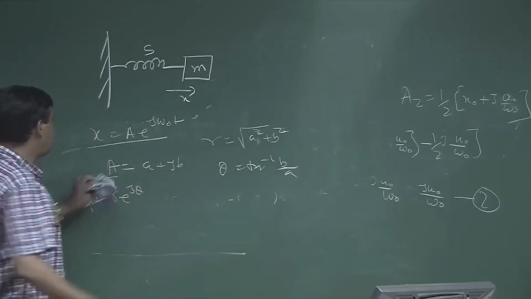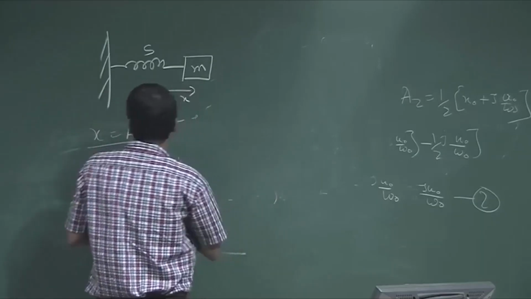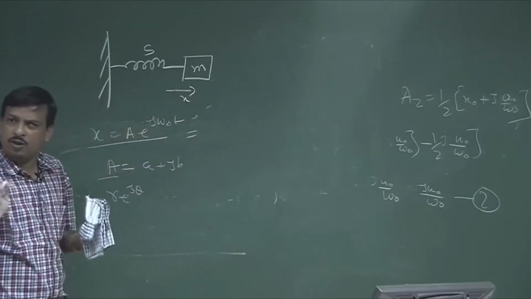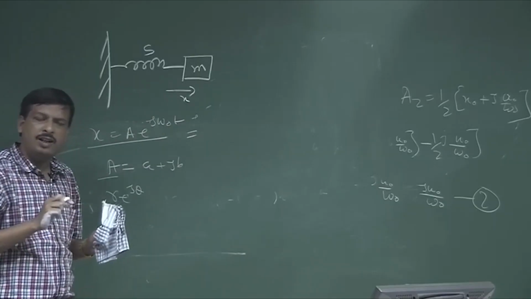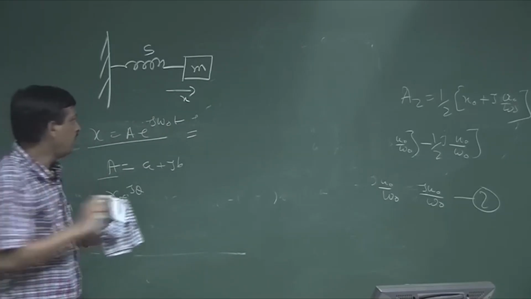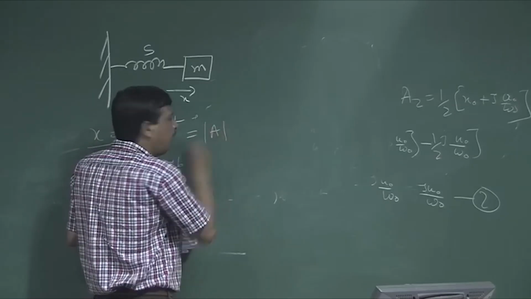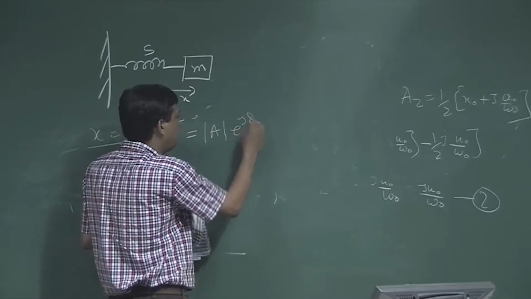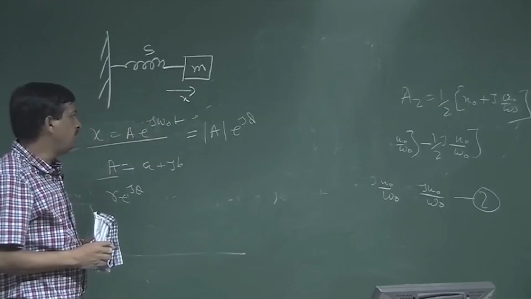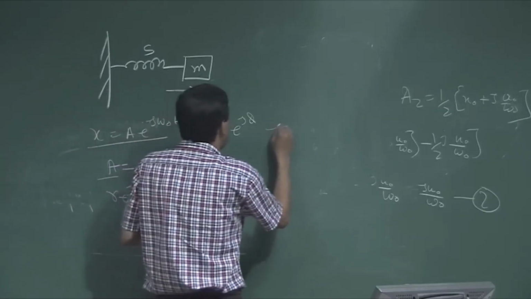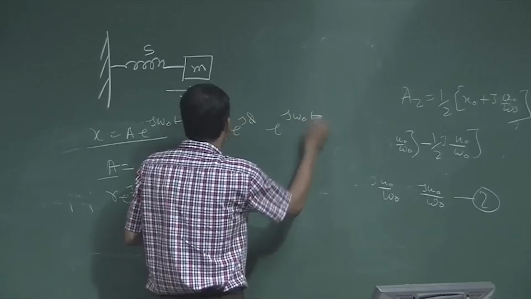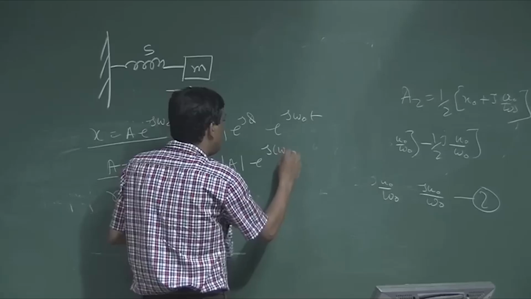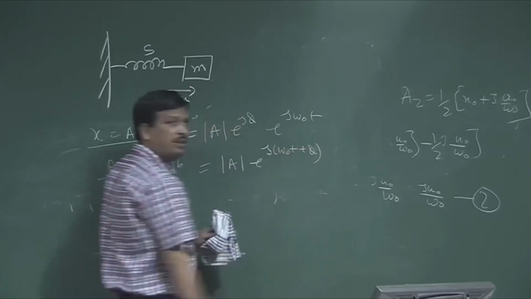So instead of A, I can write amplitude multiplied by the phase: small amplitude e to the power j phi, where phi is the angle, times e to the power j omega 0 t. So it is nothing but mod of A e to the power j omega 0 t plus phi.